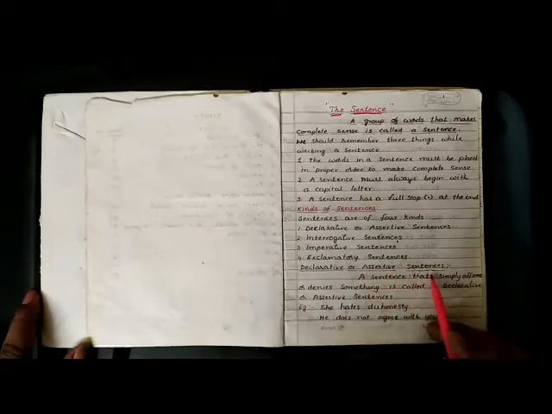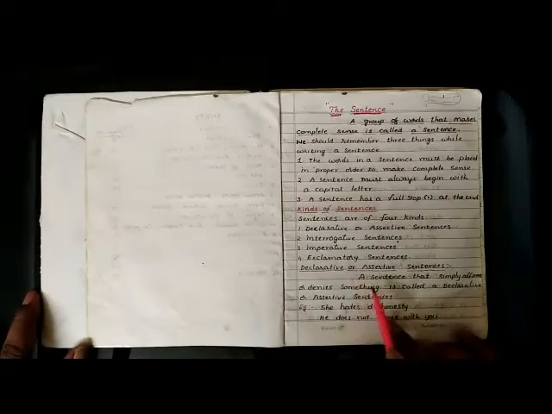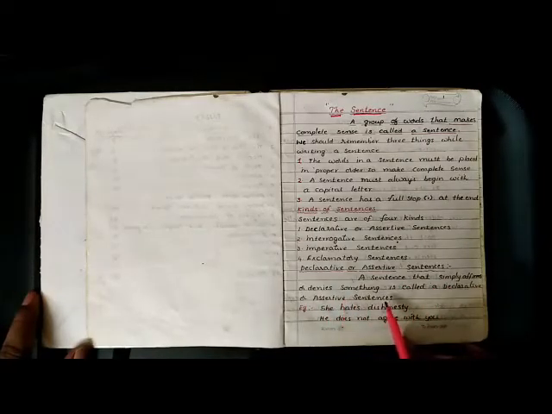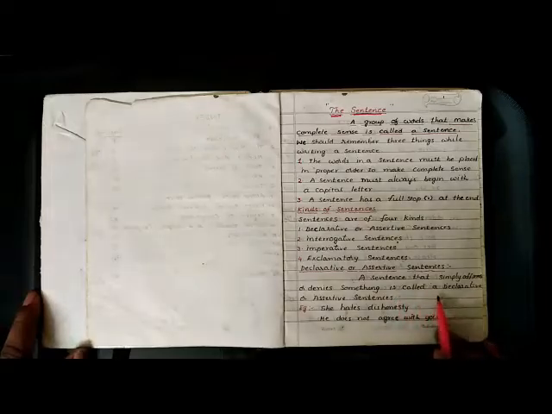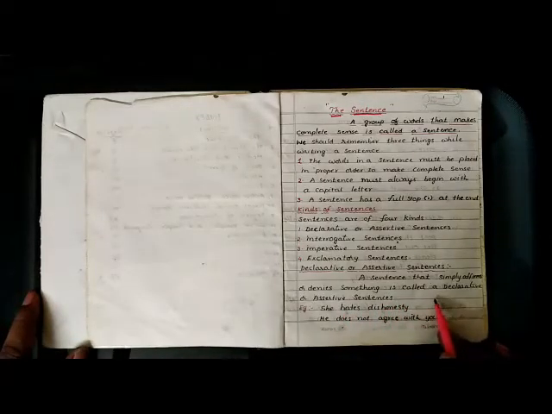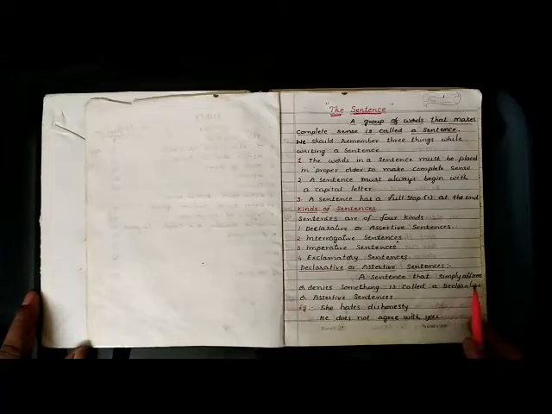Declarative or assertive sentences. Let me give the definition of these. A sentence that simply affirms or denies something is called a declarative or assertive sentence. So assertive sentences are nothing but statements.